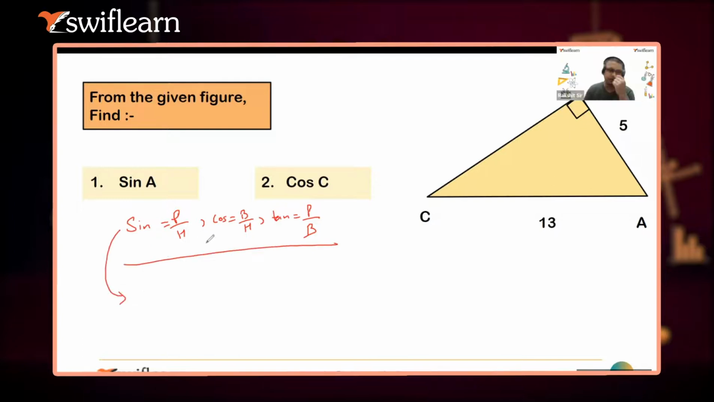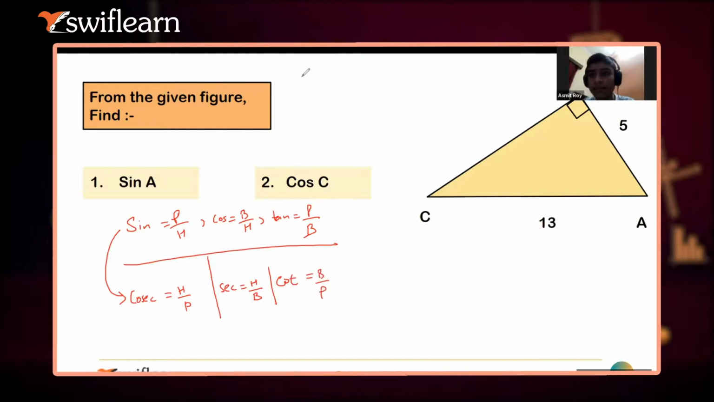I will try to assign you some homework also after the class if you want to practice that as well. So sine's inverse is what? Cosec. That is H upon P. What is sec? Reciprocal. That is H upon B. And what is tan reciprocal? Cot. That is B upon P. So Ashmit, I'm giving you 1 or 2 minutes. You can note down this thing as well. So the answers are sine A is equal to 12 by 13 and cos C is equal to 5 by 13.